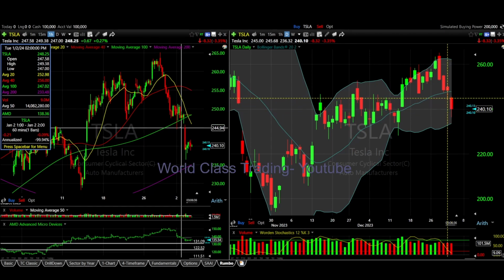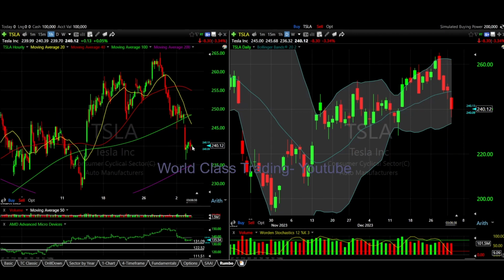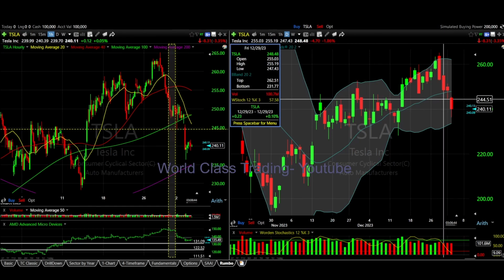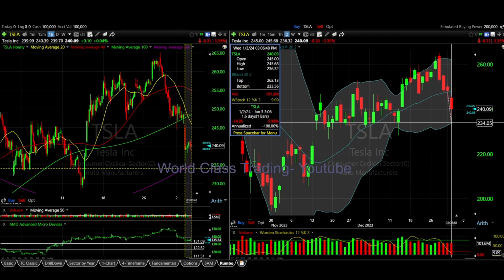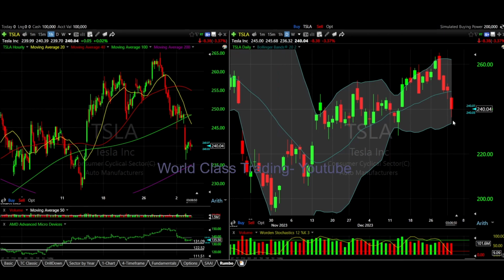It went from 244 to 238, like 6 points. That was clear as day, especially because in Bollinger Bands over here, it broke the middle line, which means it had to go to the edge. Yeah, this put was really good for Tesla.